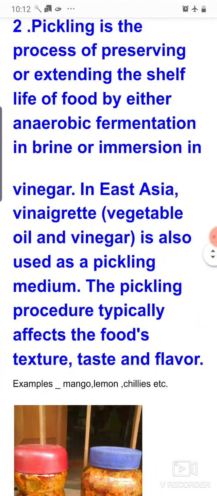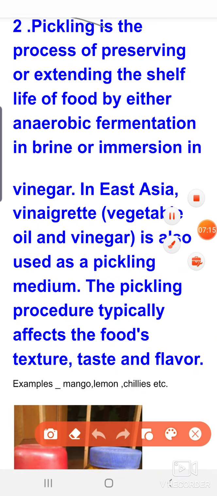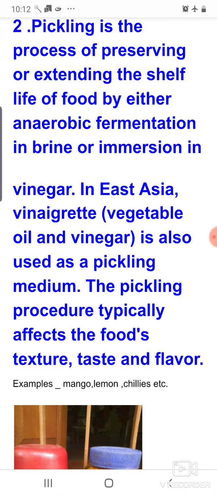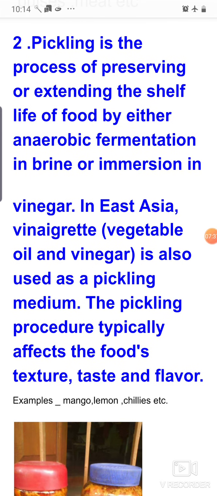Next is pickling. I think you are familiar with the term pickles. The process of making pickles is called pickling. Pickling is the process of preserving or extending the shelf life of food by either anaerobic fermentation in brine or immersion in vinegar.